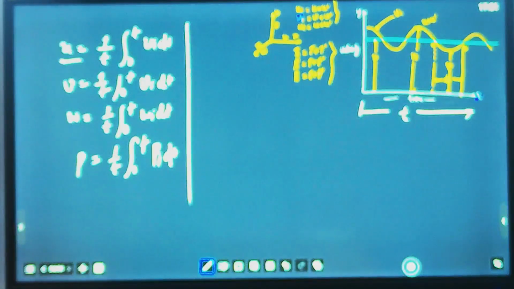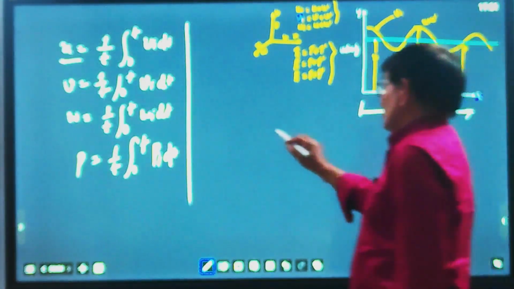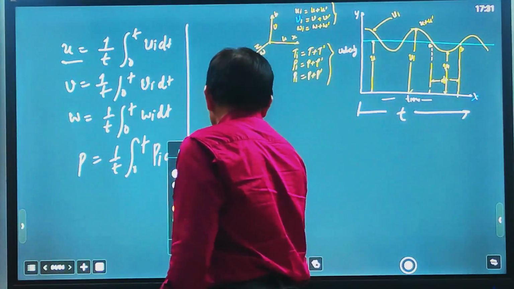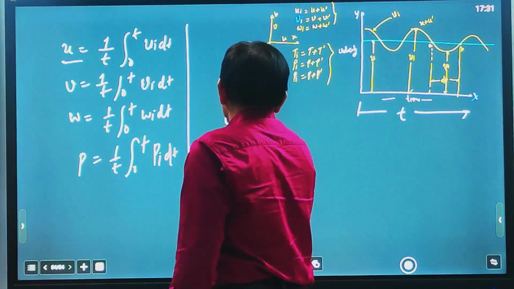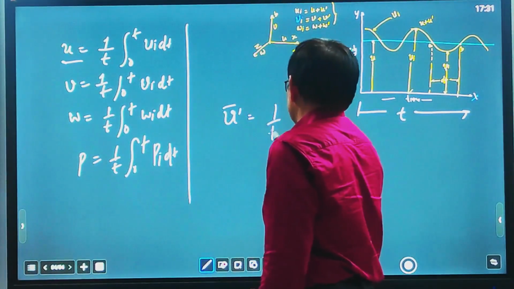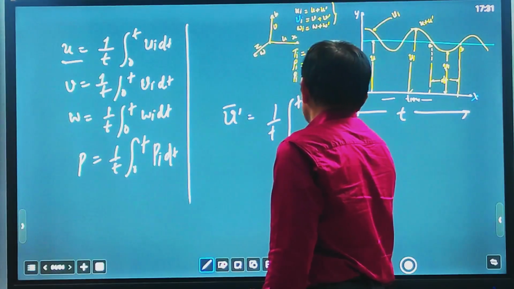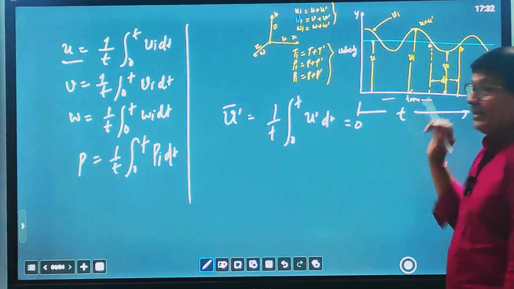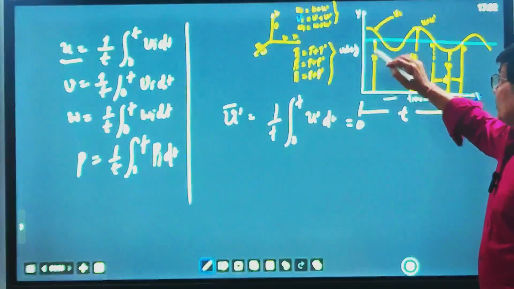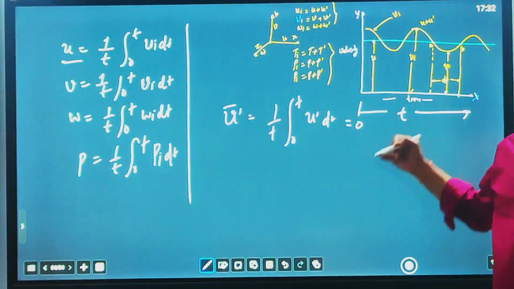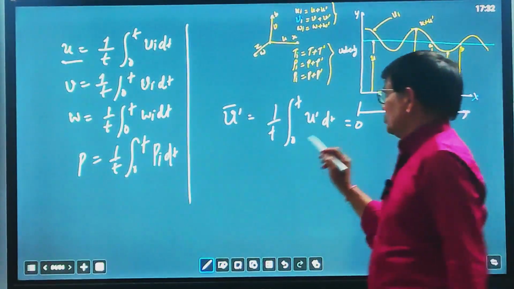But how do we get mean values? If we integrate the average value u dash, u dash average equals 1 by t, integral from 0 to t of u dash dt. This is always 0. Why does it become 0? For a fluctuating component, it is going plus or minus, plus minus, plus minus. When you add all the plus and minus, it becomes 0.